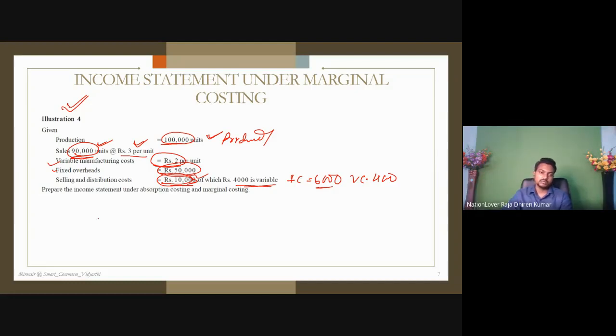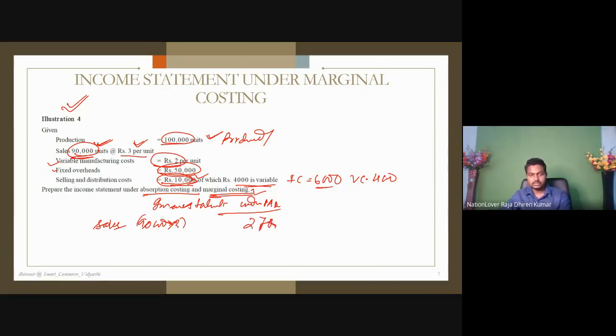So here we have to calculate the income statement under absorption costing and marginal costing. Absorption costing is not the concern, we are studying marginal costing. Let's write down the income statement under marginal costing. Look, sales. How many units have we sold? 90,000 into 3, 2,70,000. Calculate yourself also.